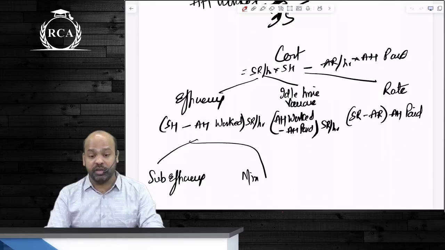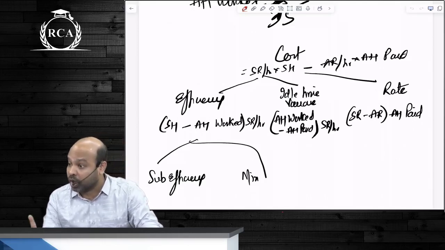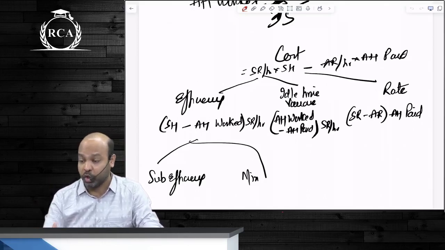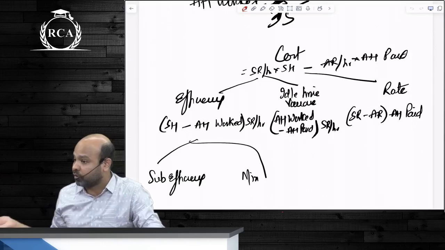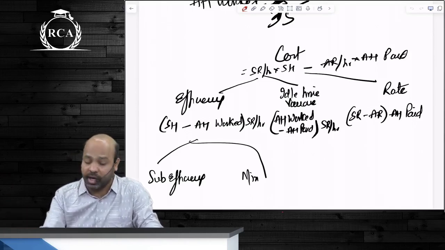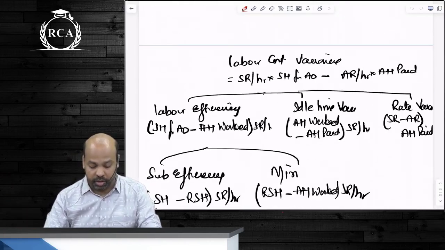Labor efficiency variance or labor mix variance, guys, will still be computed on the basis of actual hours worked, not on the basis of actual hours paid. क्यों beta? Efficiency measure कर रहे हो, guys. If the company has no work, will you take 40 hours or will you take only those 38 hours worked? 38 hours worked. ठीक है?